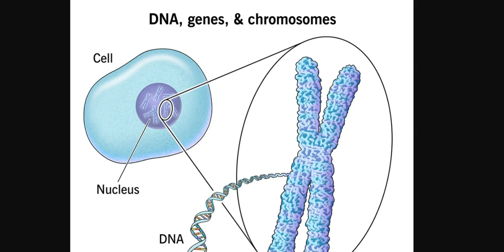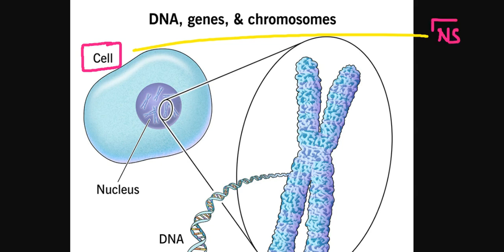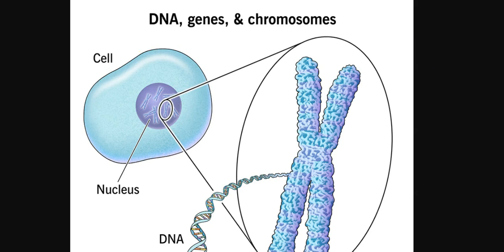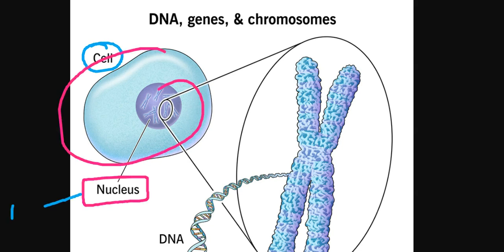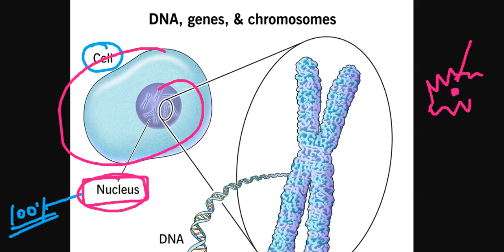Now let's study some more biology which is required for us. First of all, we have the cell. Our body is made up of a number of cells. One of these cells, which is very important and also called the building block of our nervous system, is the neuron or nerve cell. In our nervous system we have billions of neurons in our body. So this is a basic cell. Each one of us has a number of cells, and in a cell there will always be a nucleus, 100%. In each and every cell you will find a nucleus, as you find in this neuron as well. This is called a nucleus.